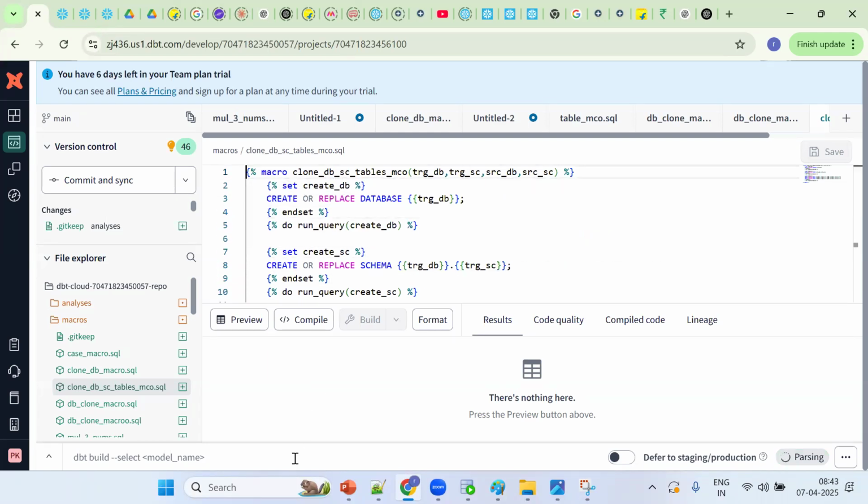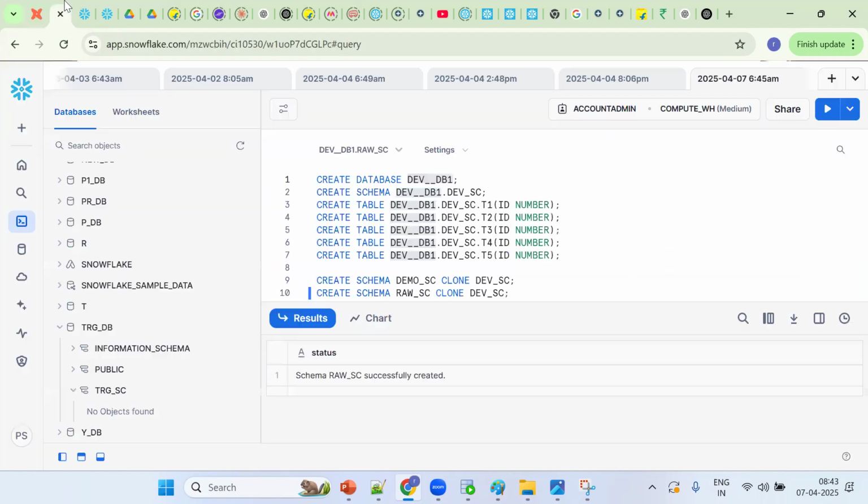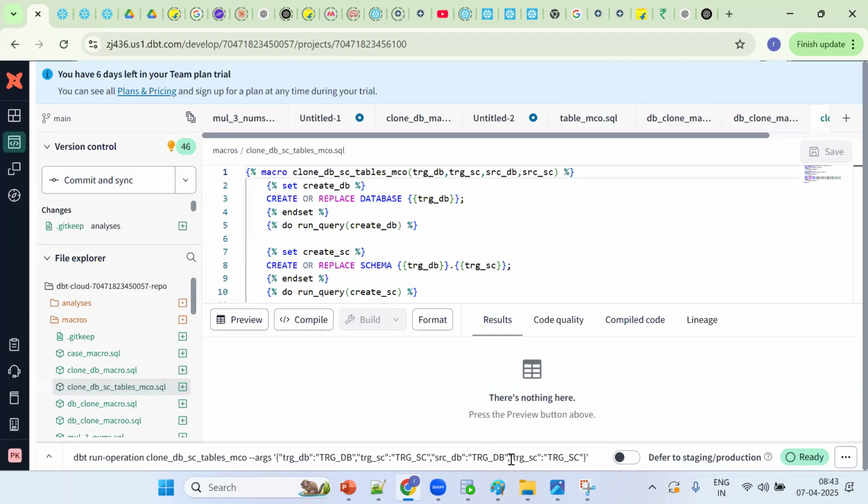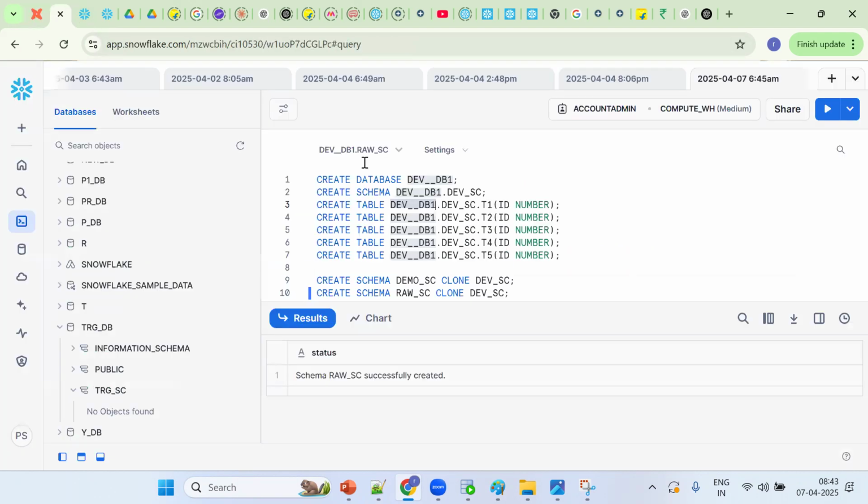Use up arrow. Now how many arguments should we put extra? Two more arguments. So simply copy, comma, paste. Now what's the extra argument? Source table, src db. What's your src db? Dev db. What's your schema? Dev C.